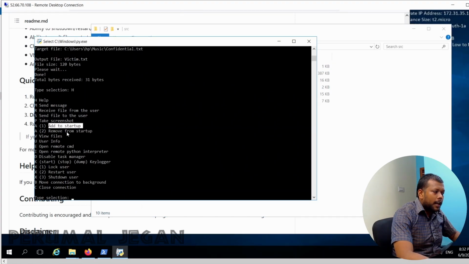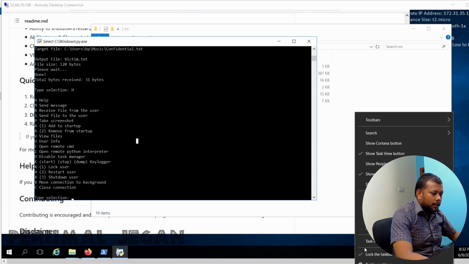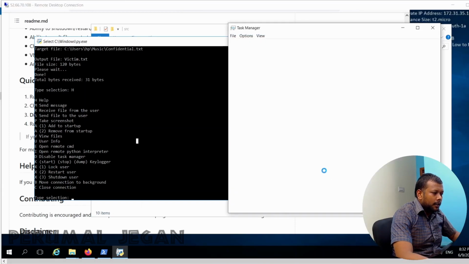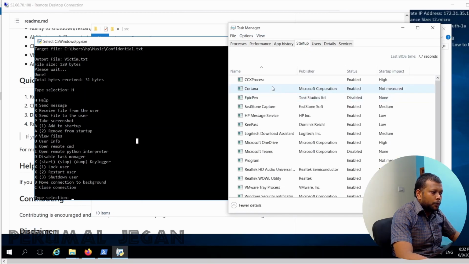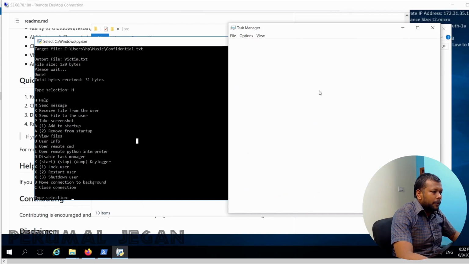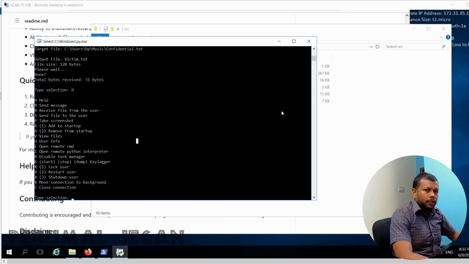You see here, add to startup and remove from startup. The startup is the folder in our task manager. Let me show you. When you go to the startup, you will be able to see the list of programs that we have. These programs will be launched whenever the desktop restarts.